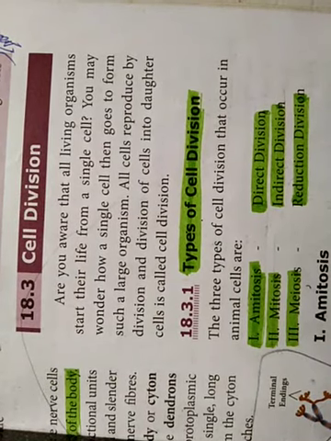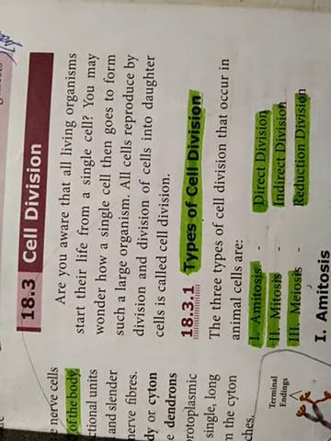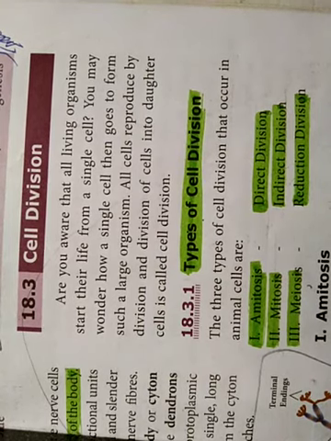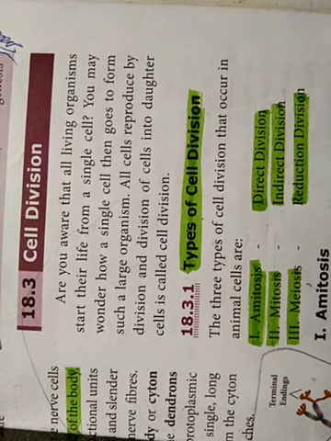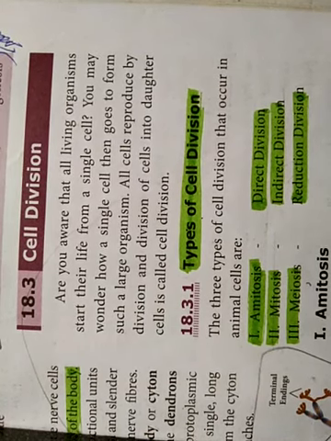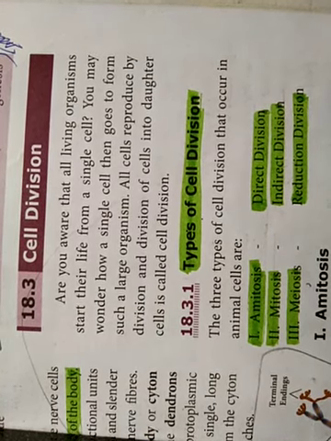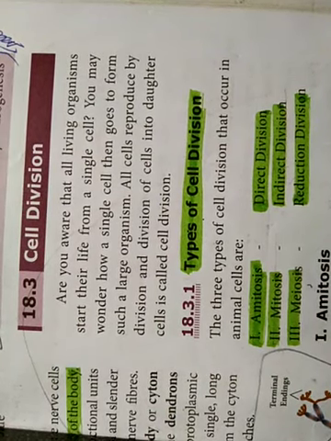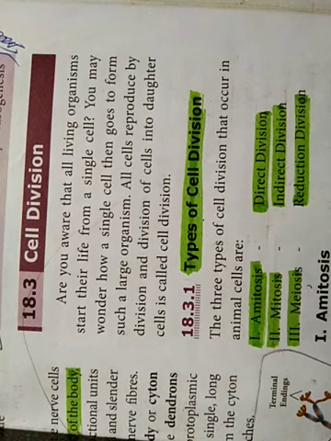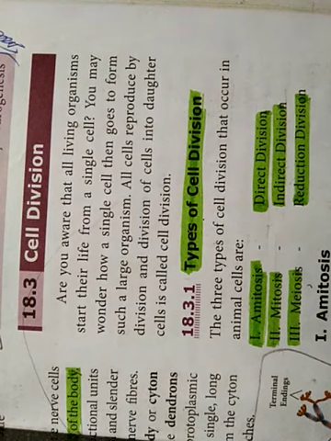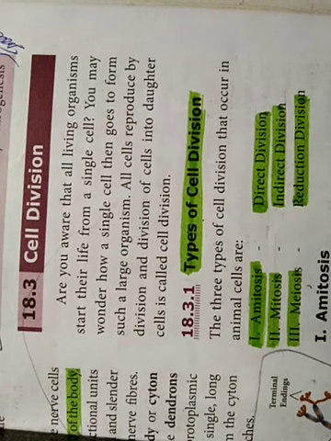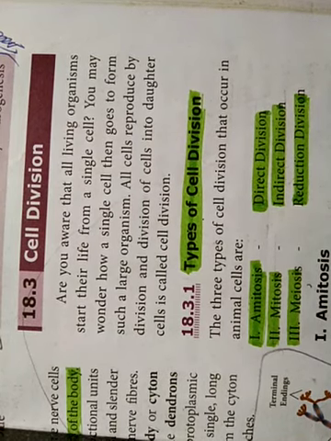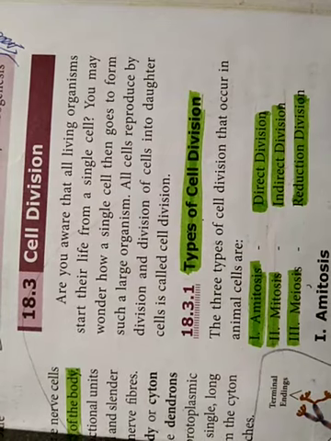All cells reproduce by division. We know that all living organisms can reproduce, isn't it? Even the cells also reproduce. How do they reproduce? Through division. That is, a single cell through division is split up into two cells. That is called reproduction. When a single cell produces daughter cells, that is called cell division.